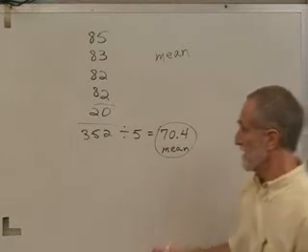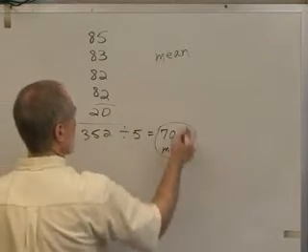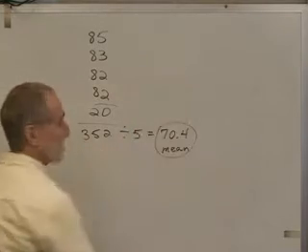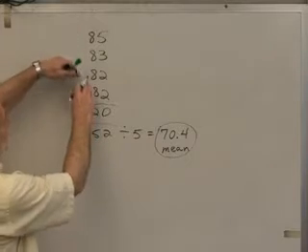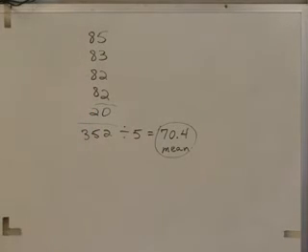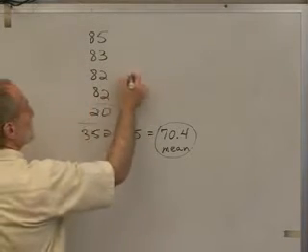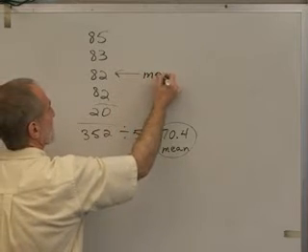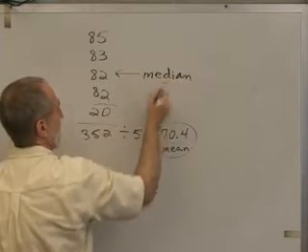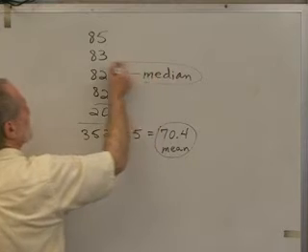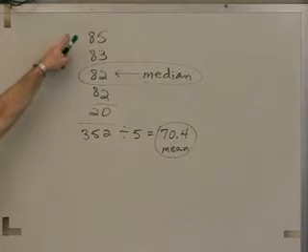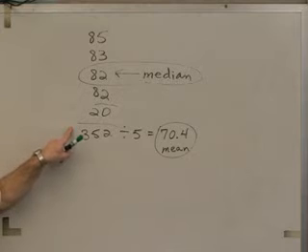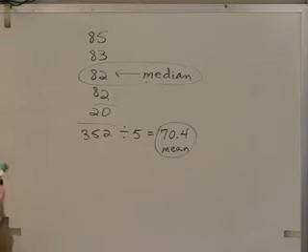All right? Now, we said that the median is found by looking at the middle score, didn't we? So if we arrange them in order and we have an odd number of values, then this middle score is the median, and that makes a little more sense, doesn't it? Because half my scores were above that and half my scores were below that. And that's always true with the median.